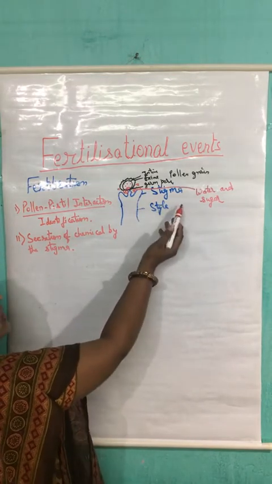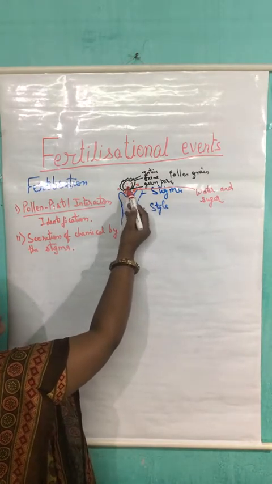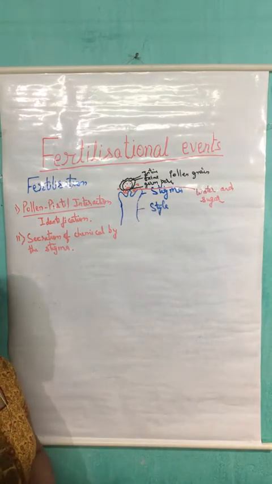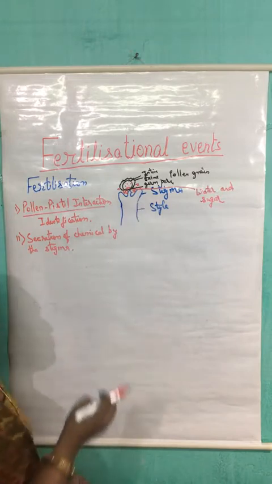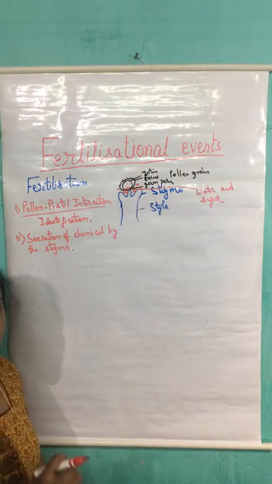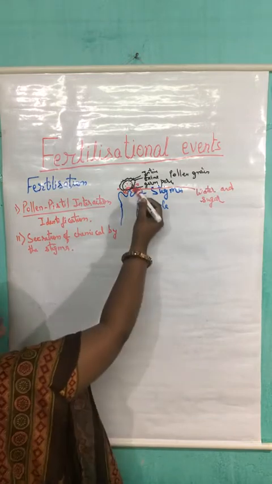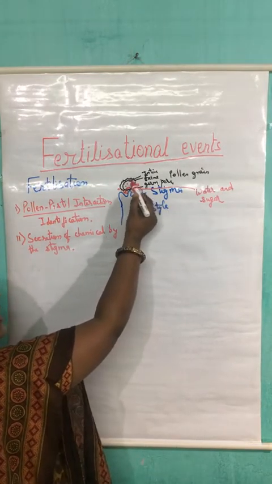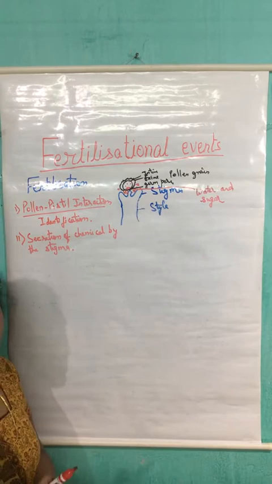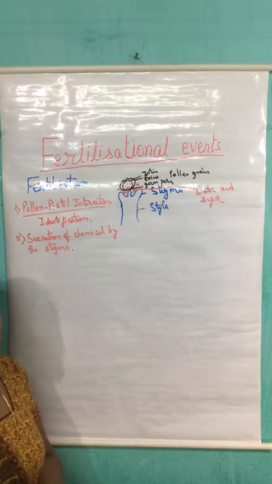Now, after the absorption of this watery material by the pollen grain, the intine will start creating pressure. It will start swelling, but because of the presence of exine over it, it will not enlarge in size.